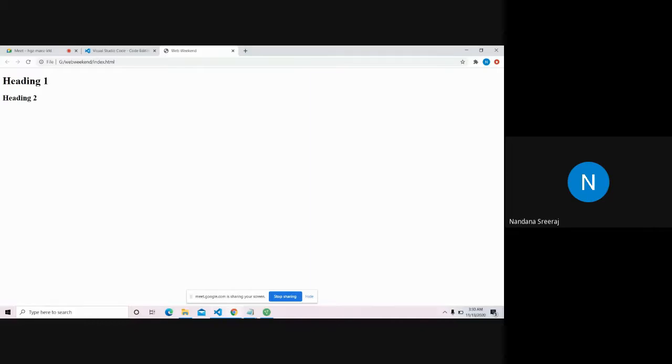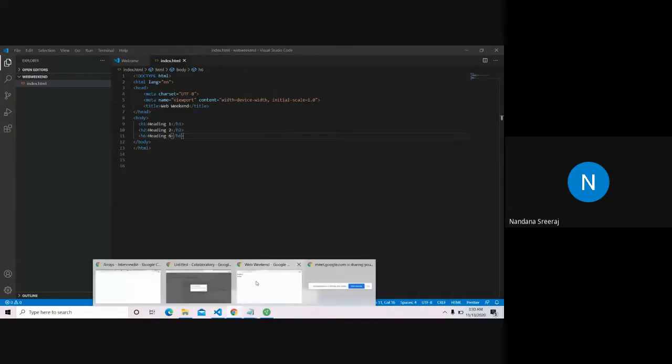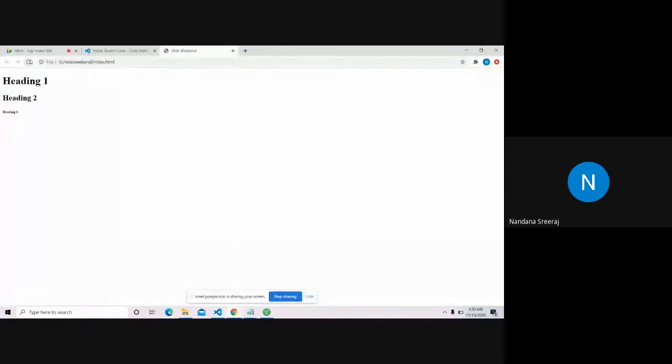So we have H1, H2, H3, H4, H5, and H6. We have six kinds of headings. H6 is going to be really small. I'll show you. It's really tiny. I don't use this often. In case you want to write a heading that's so tiny, you can use this. It's really tiny.